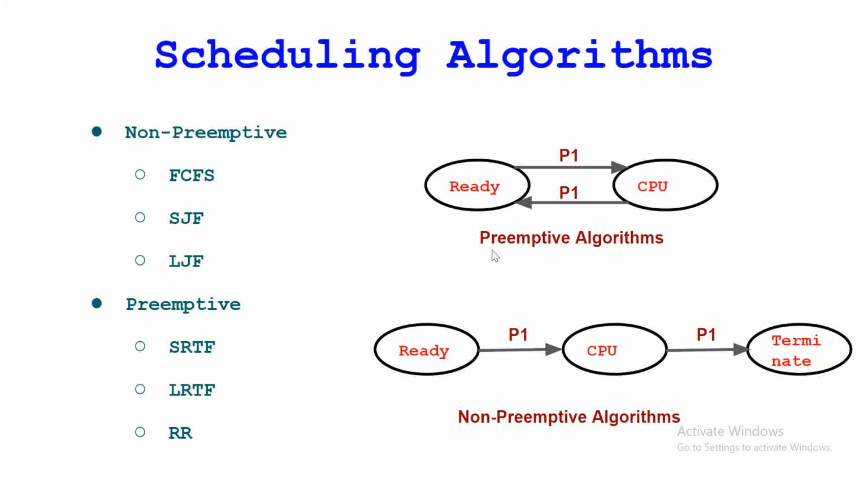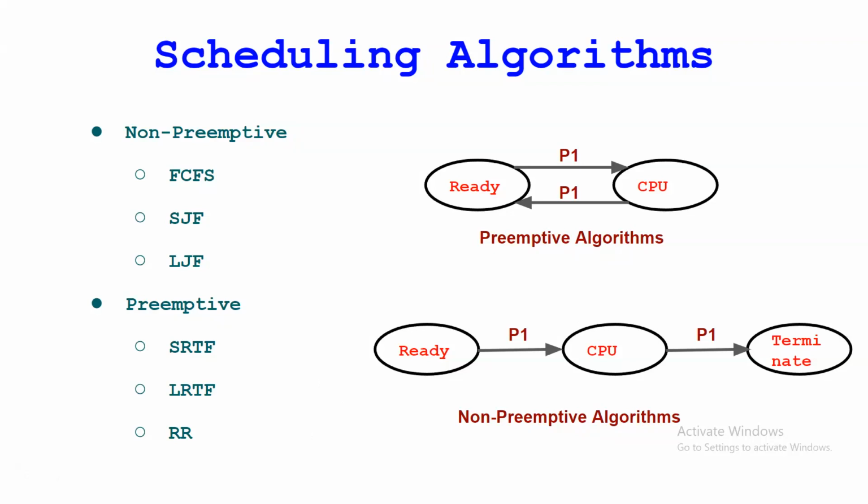So I think you might have understood preemptive and non-preemptive algorithms. These are the categories we can say. Under non-preemptive algorithms I am taking these three algorithms, and under preemptive algorithms these three algorithms, right? So I think you understood the preemptive concept and non-preemptive concept. If you have any doubt about this, you can ask me, right?